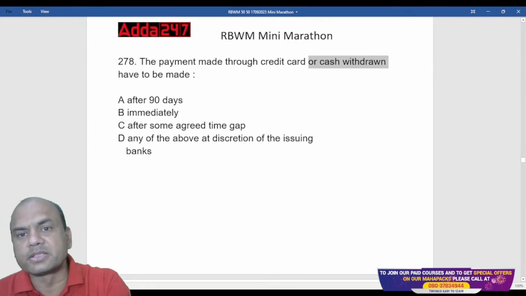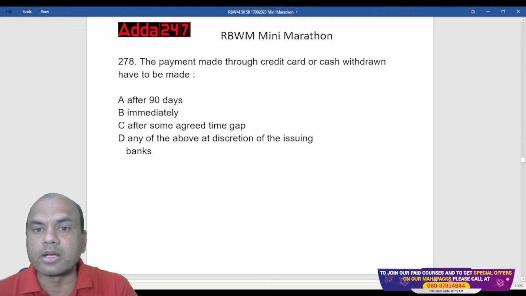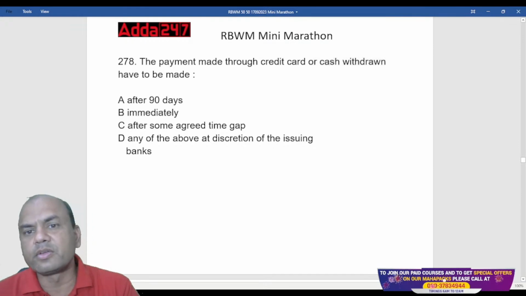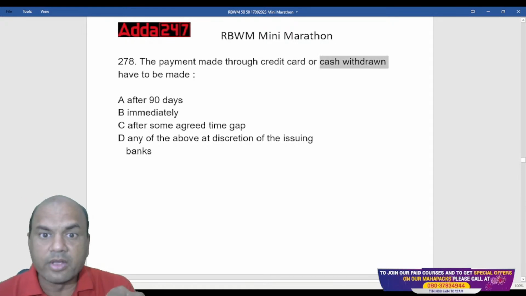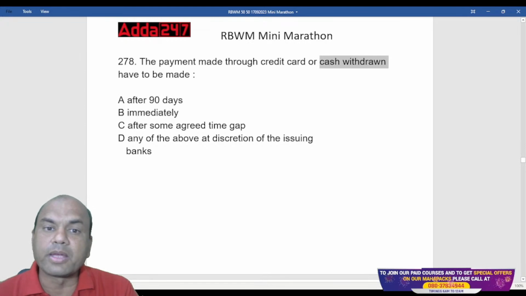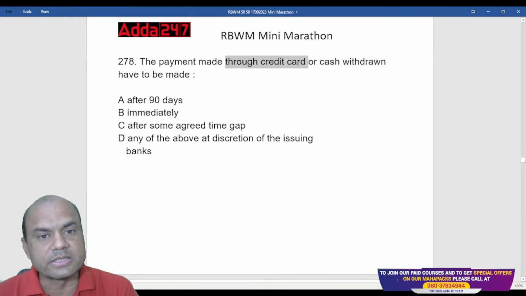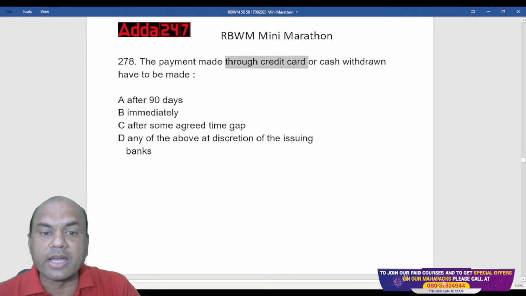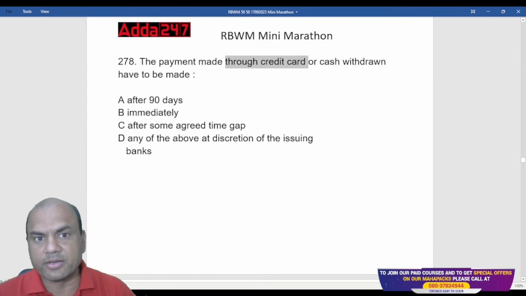Cash withdrawn, actually I'll tell you, the interest starts immediately on cash withdrawn. Whereas in credit card, if you make point of sale purchases, then you have to pay after the agreed time gap, at the discretion of the issuing bank.